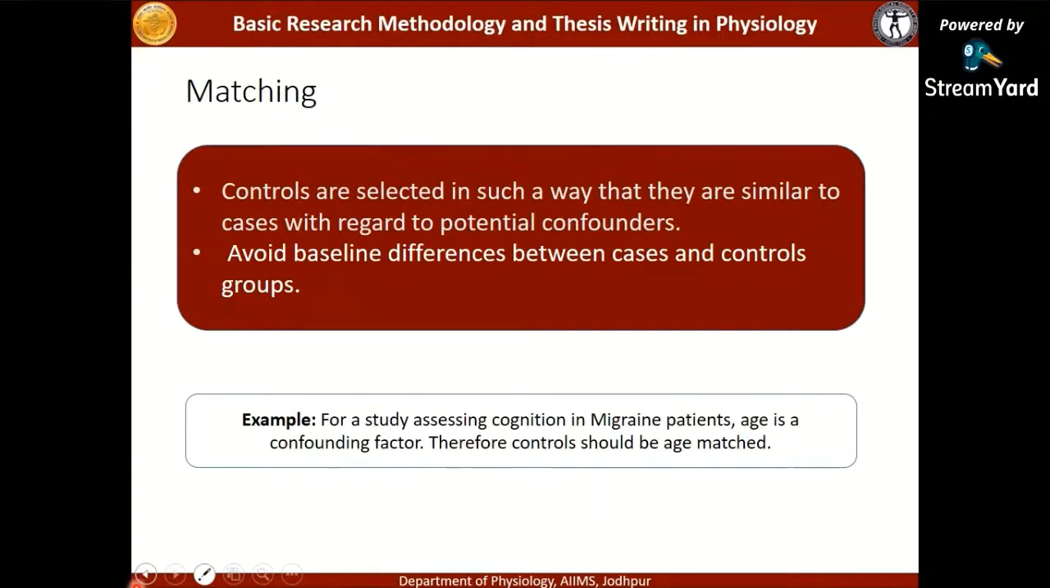We know that age has an effect on cognition. So if I am recruiting younger patients in the case group and older patients in the control group, then definitely the case and control groups are not comparable. I have to match the age. Controls should be age matched because age here is the confounding factor.